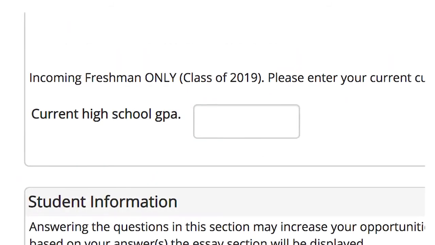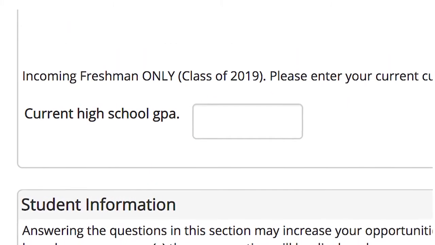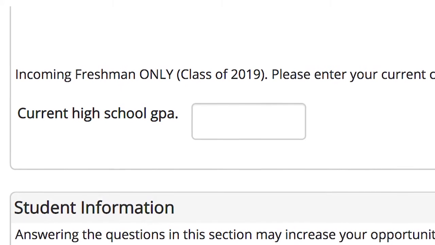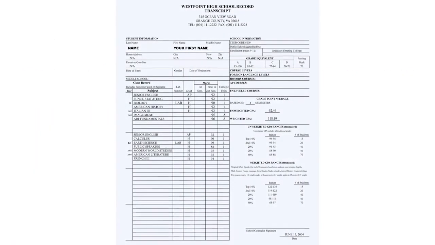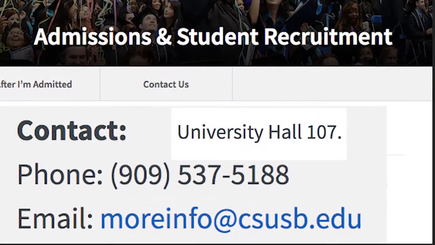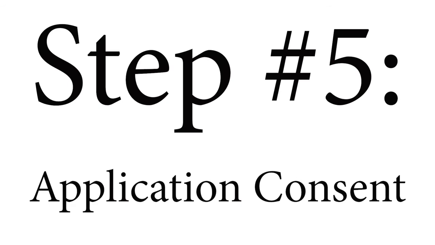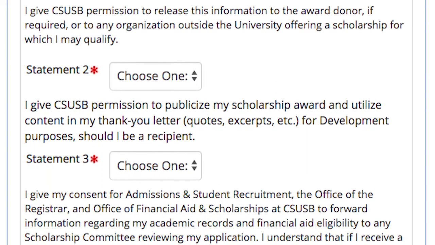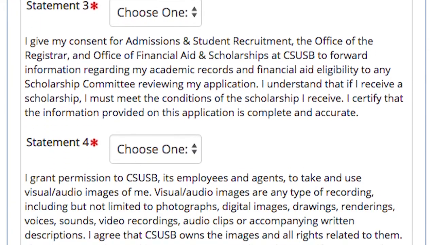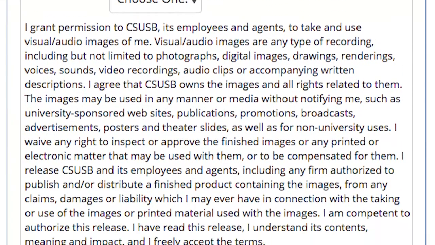Step 4 is your GPA verification. Incoming freshmen and new transfer students can report their current cumulative GPA on the application, but will need to have a final transcript on file with the Office of Admissions to be considered for scholarships where the GPA is a requirement. After submitting your application, you will be able to review your answers and check the status of your recommendations. The 5th and final requirement is the application consent section. It is important to read and consent, as this will verify you have been informed on what will happen to the information you have agreed to release.